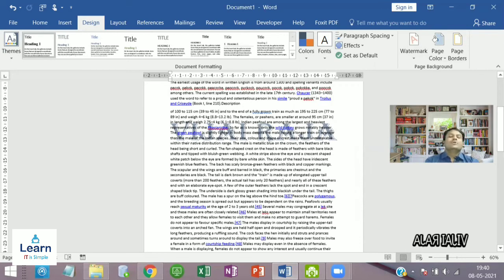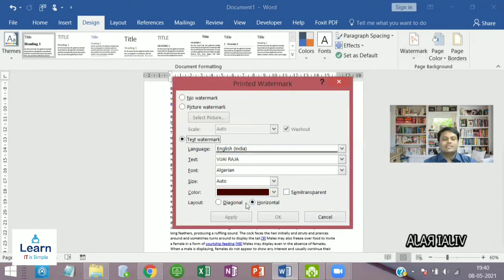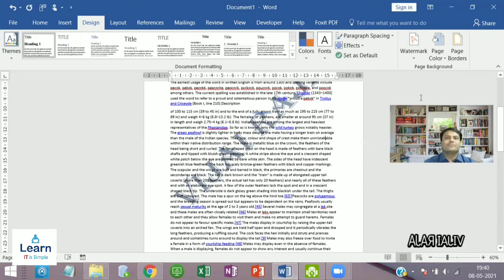And if the user tries to print the document, this dark text will play a crucial role, because it will hide the text. So it is very, very difficult for the user. If I do that diagonally, that's all, it's finished.